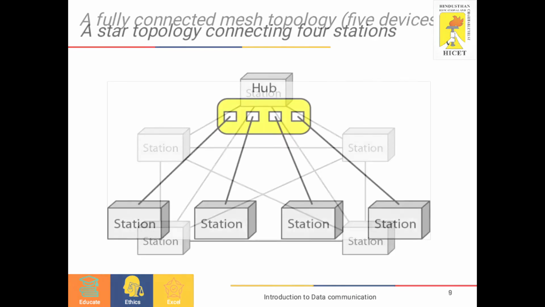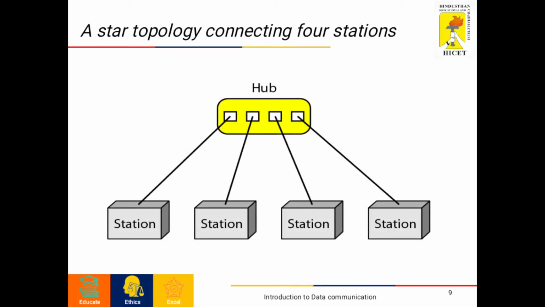Second, we are going to see the star topology. In a star topology, each device has a dedicated point-to-point link only to a central controller, which is usually called a hub. The devices are not directly linked to one another. Unlike mesh topology, star topology does not allow direct traffic between the devices. There is no direct communication between the devices in the star topology.